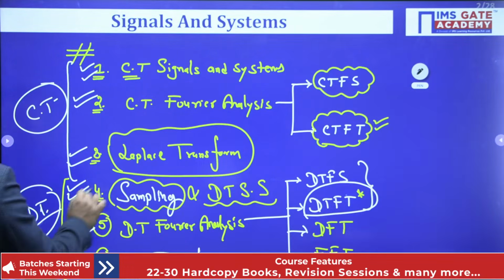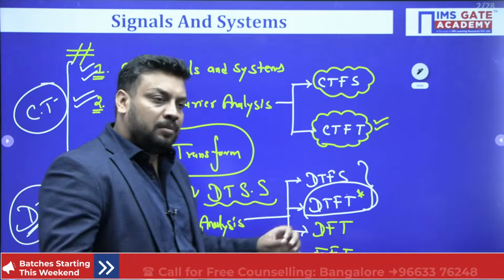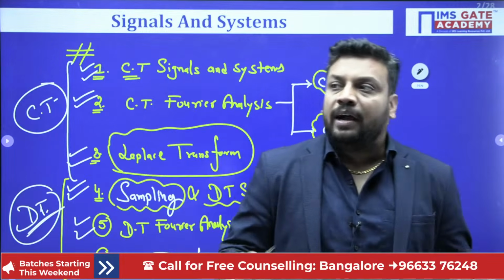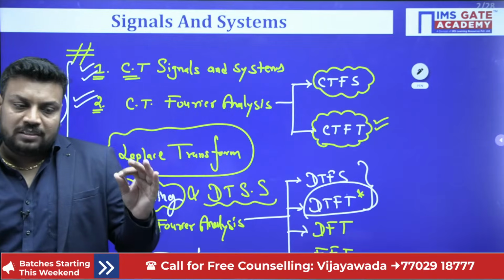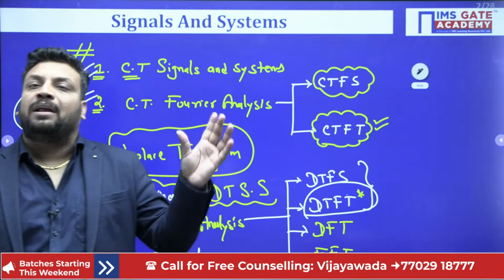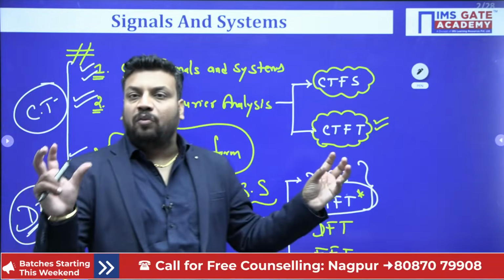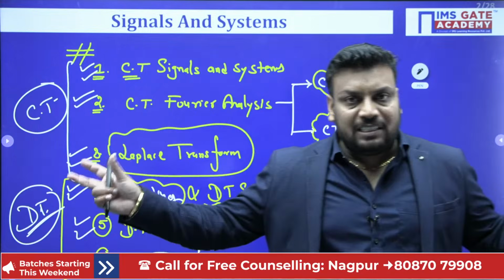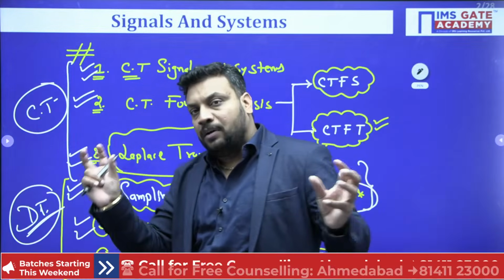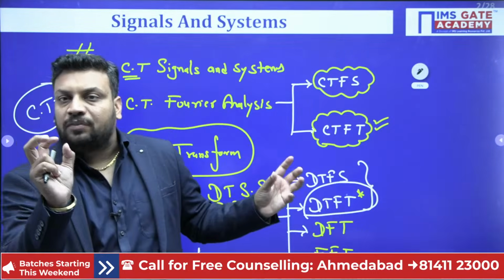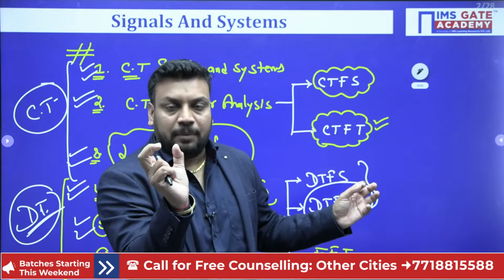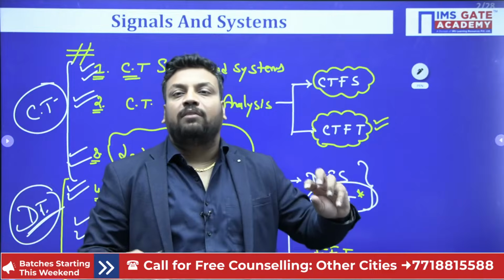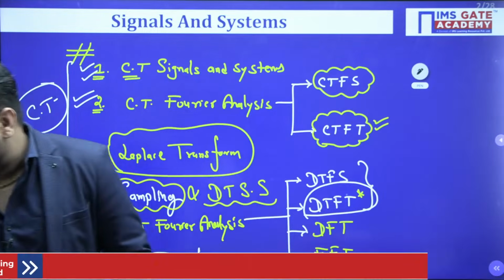As far as the GATE syllabus is concerned, signals and systems is totally defined on the basis of the time axis. A signal can be classified on two parameters: one is amplitude, one is time domain. In the GATE syllabus, we are talking about the classification of signals on the basis of time. It means first is continuous time, second one is discrete time. That's all. Yes or no, guys?